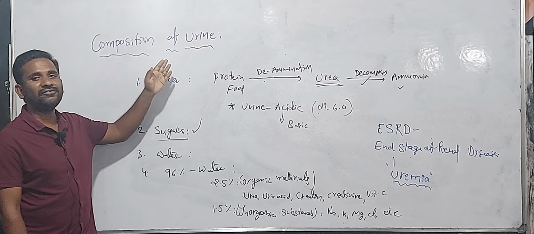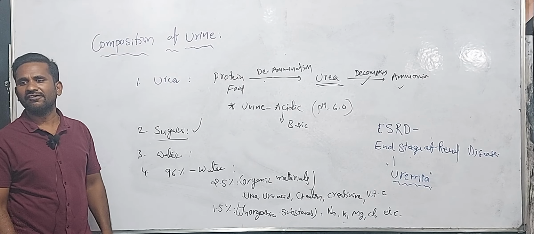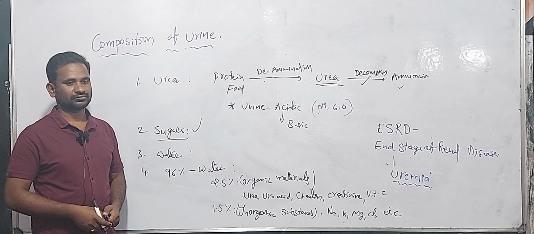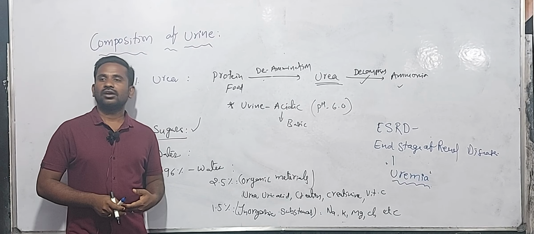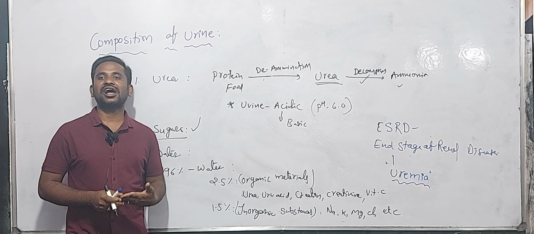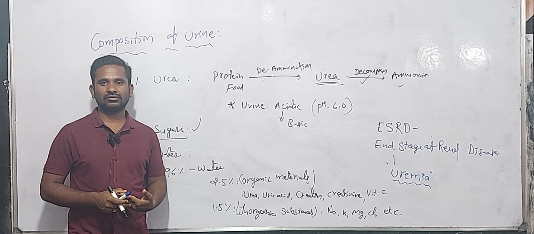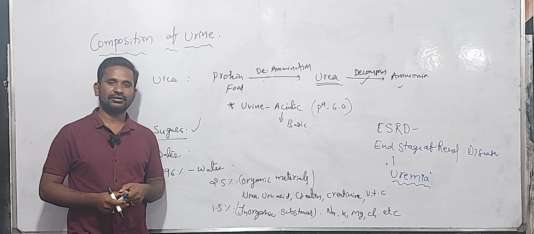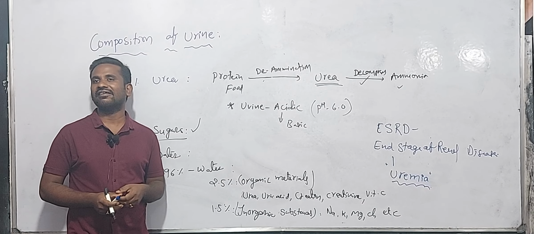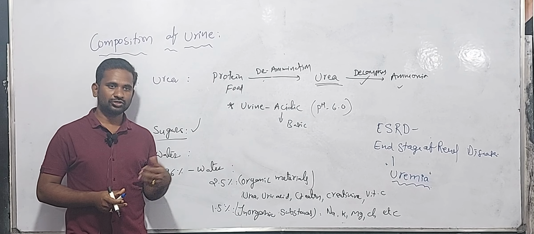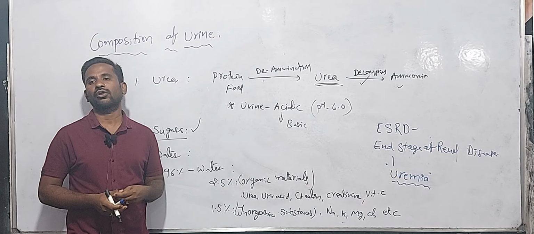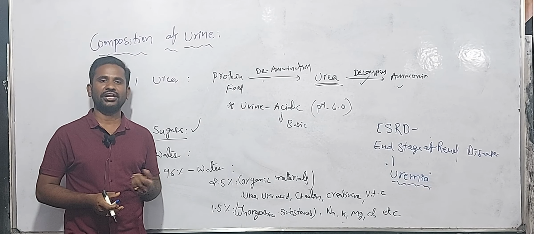The composition of urine. The urine is a transparent fluid, and it also has an amber color, due to the presence of urochrome in the urine.